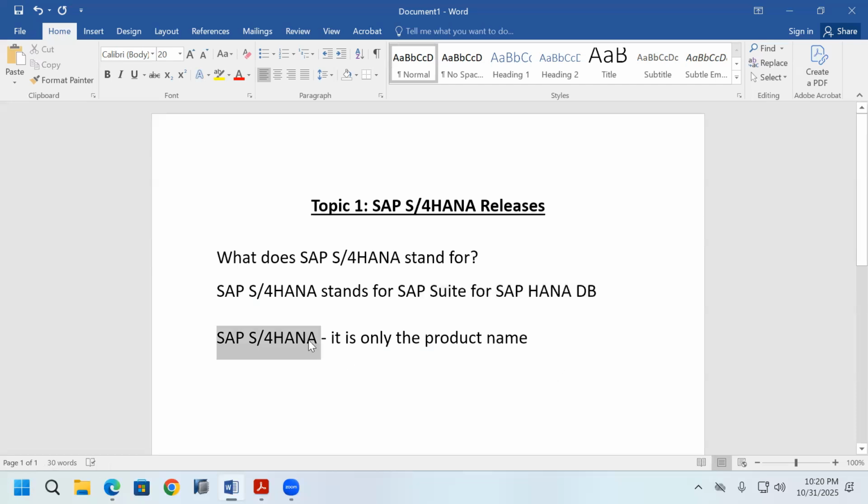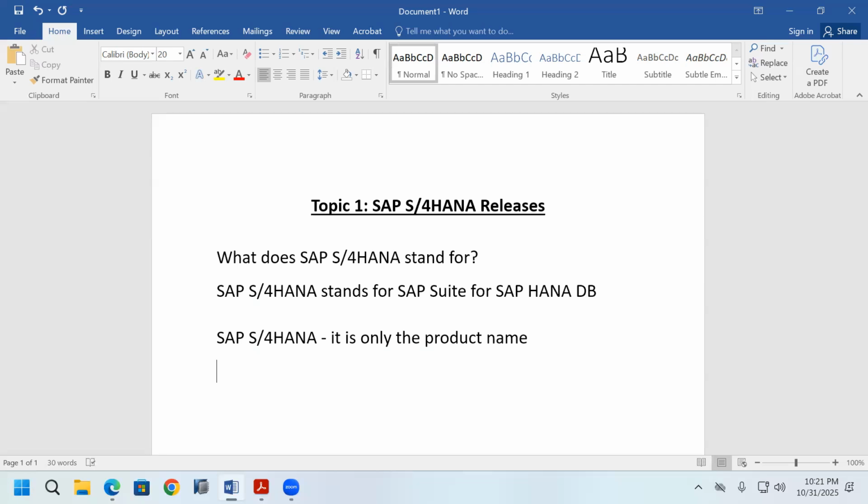SAP S/4HANA, it is only the product name. That means clearly they're telling it is the software. SAP S/4HANA is the name of the software, one of the SAP software. Product or software, both are the same. So software name is SAP S/4HANA. SAP S/4HANA full form is SAP Suite for SAP HANA DB.